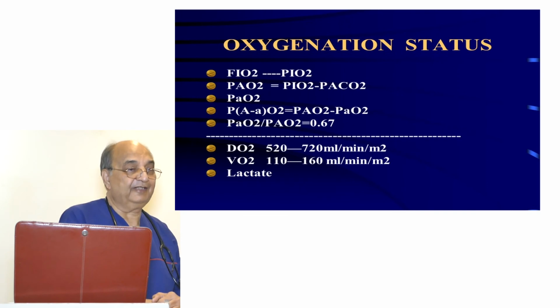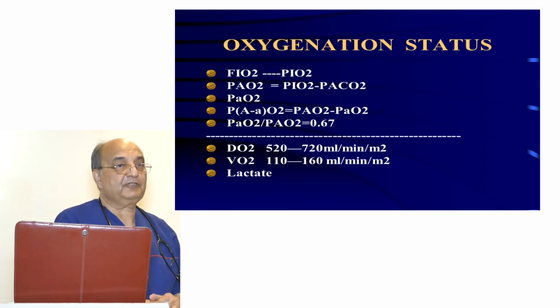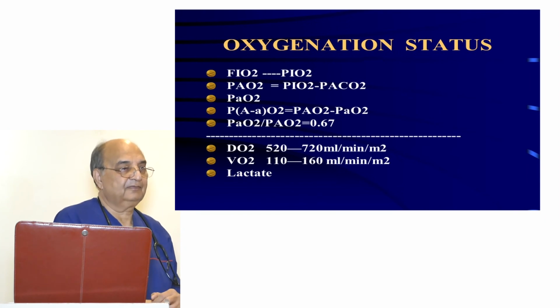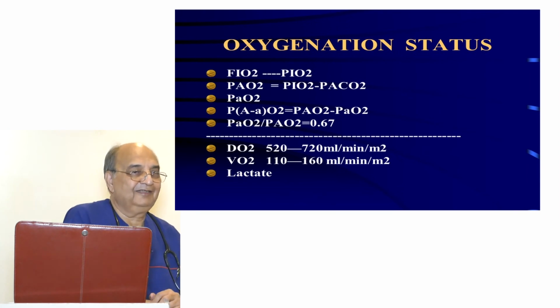You know how to calculate it. What is the atmospheric pressure over here? 760 millimeter of mercury. How much is the water vapor? 47 millimeter of mercury.